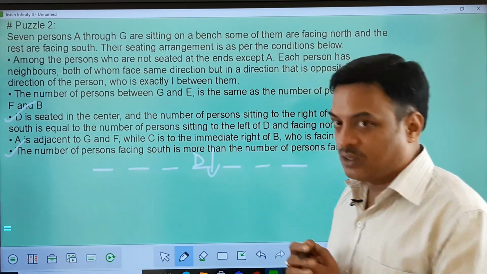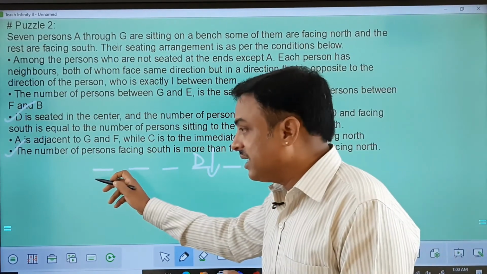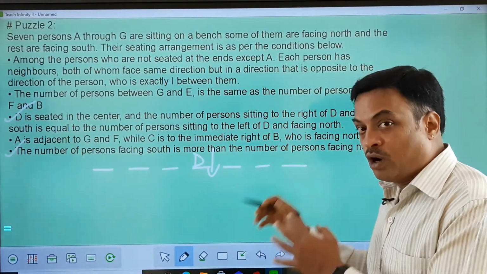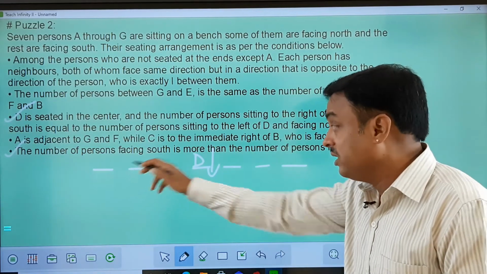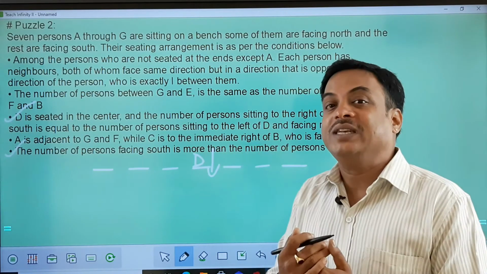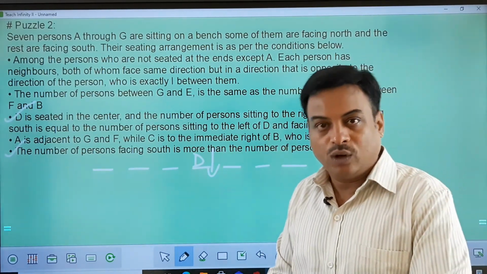D is facing south. Now what does that mean, please? Here on the right side, south facing must be the same as left side north facing. So the number of south here and the number of north here must be equal in number along with D facing south. So definitely south facing will be more in number when compared to north facing.